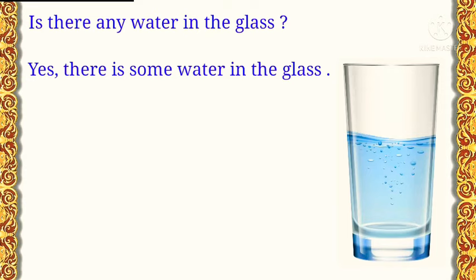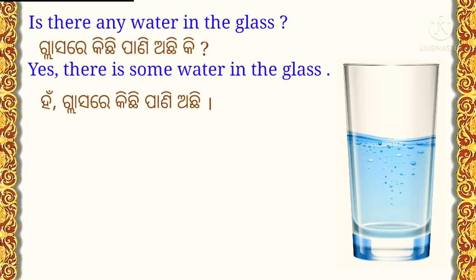Now we see which glass has some water in it. So our first sentence is about the glass. What is the question? Is there any water in the glass? Notice that the first word of the sentence is 'is'.